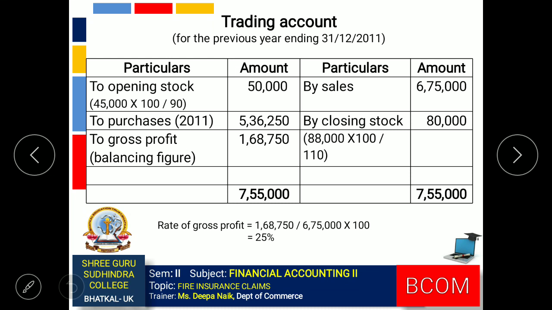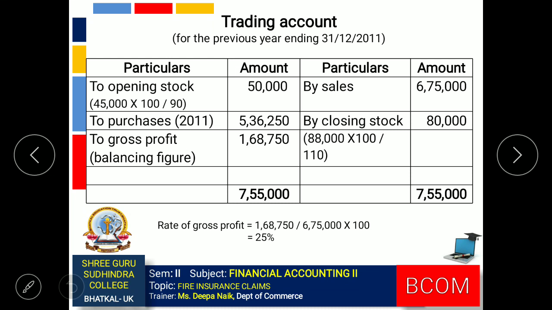Remaining values are given in the question. Purchases 5,36,250. Sales 6,75,000. Next, closing stock is overvalued by 10%. So we get the correct value by multiplying 88,000 with 100 divided by 110. So the correct value of closing stock is 80,000.